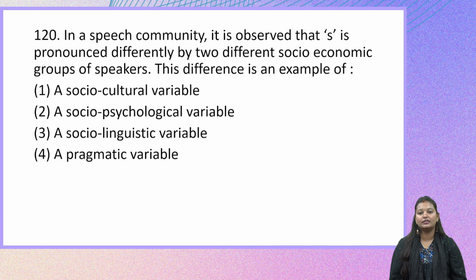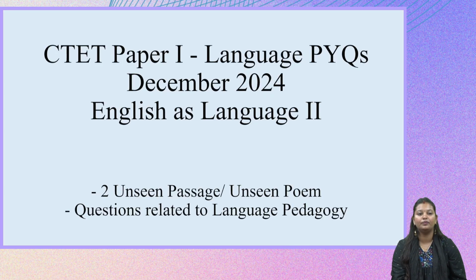So the right answer here, as we can see, the community we are speaking about here is two different socio-economic groups of speakers. So when we talk about two different socio-economic groups of speakers, the right answer here would be a socio-linguistic variable.